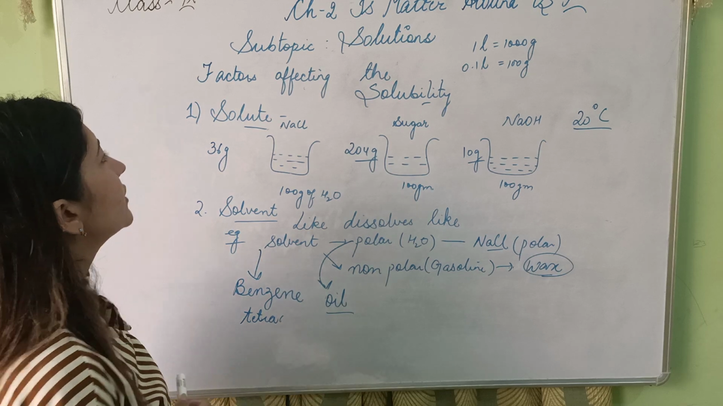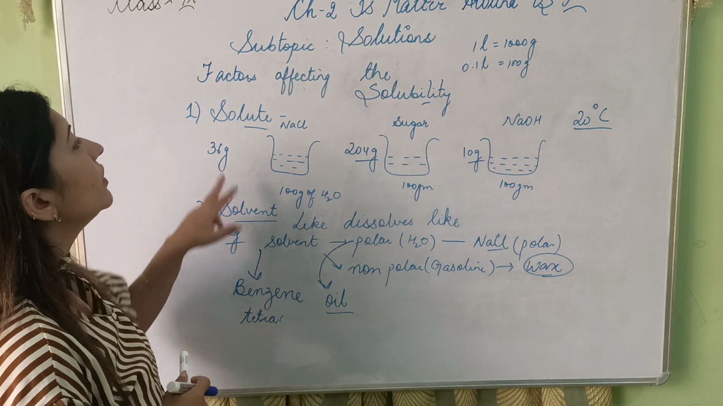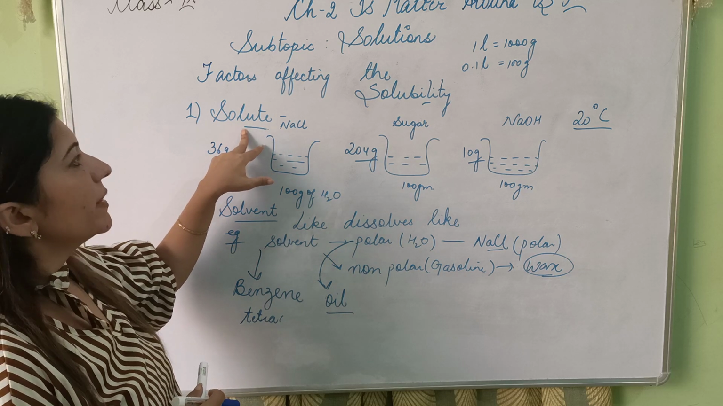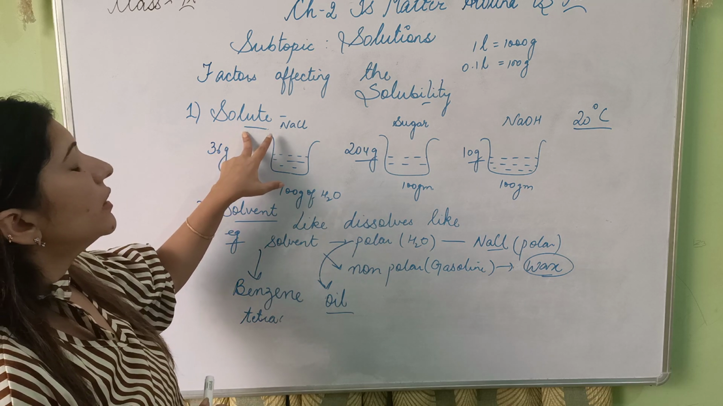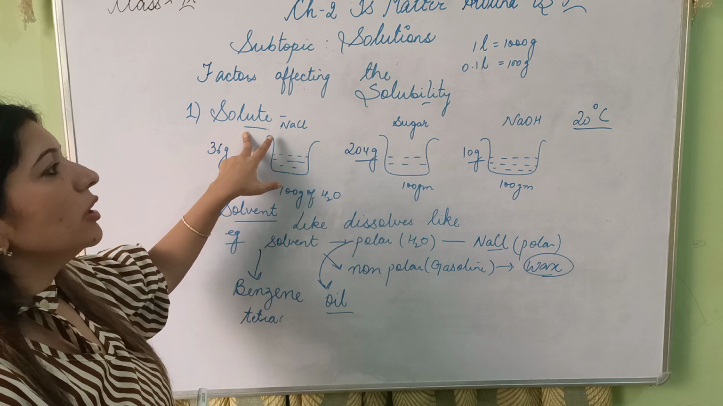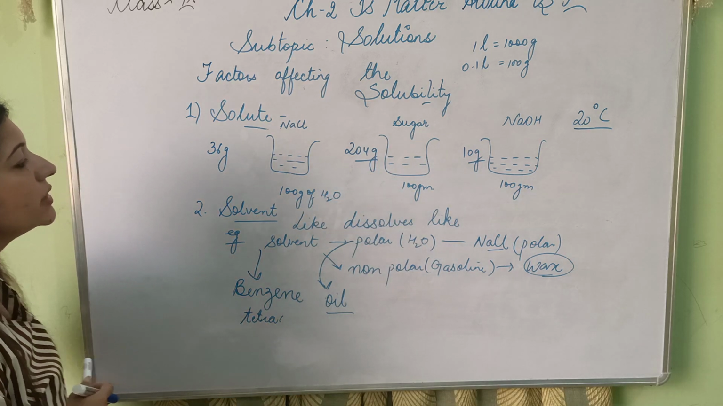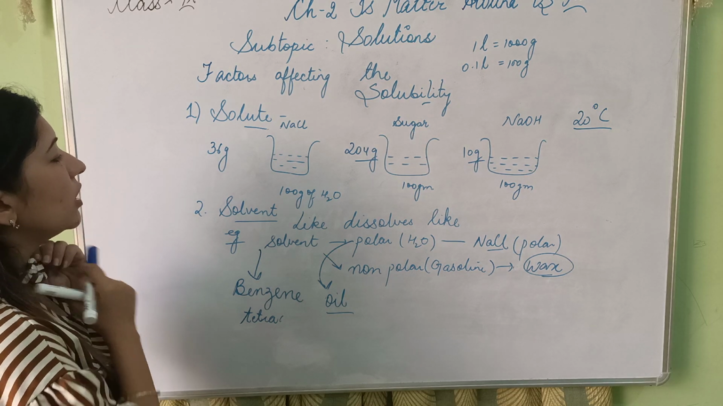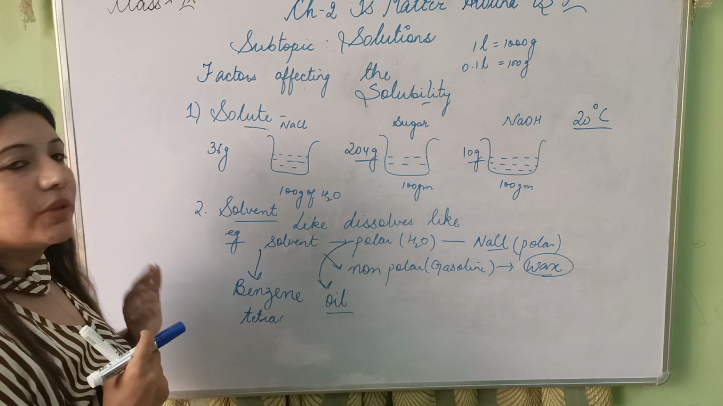Right? So I have done the factors. Two factors we have done to our left. First factor is solute. The solubility of the solution depends upon the solute also. Different solutes have different solubilities at the same temperature. I have taken 20 degrees Celsius. Similarly, the second is your solvent: like dissolves like. It highly depends upon the solvent.